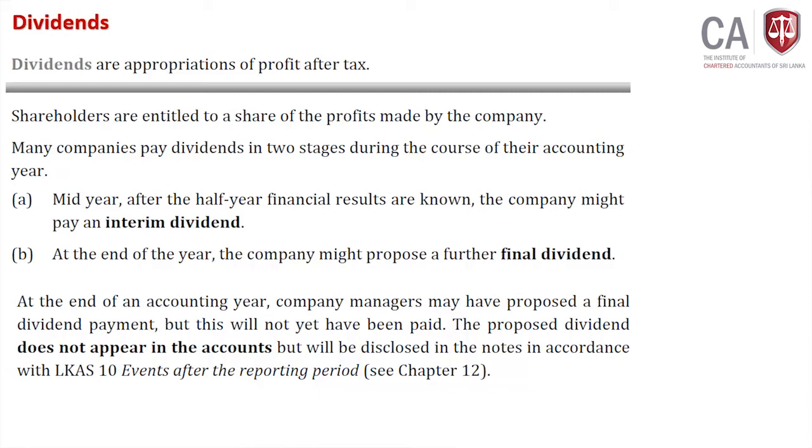Many companies pay dividends in two stages during the course of their accounting year, right. Mid-year, which is called interim dividends. When it comes, say, every 6 months you pay dividends. So, in the middle of the year if you pay dividends, that we identify as what? Interim dividends. Can be tested in your exam, be careful. At the end of the year, you might propose further dividends, which is called final dividends. If you declare dividends at the end of the year, which is the final dividend. If you declare in the middle of the year, which is called interim dividends.